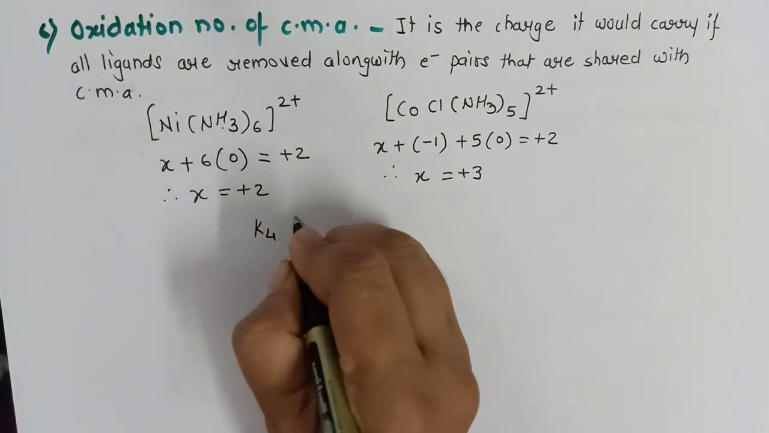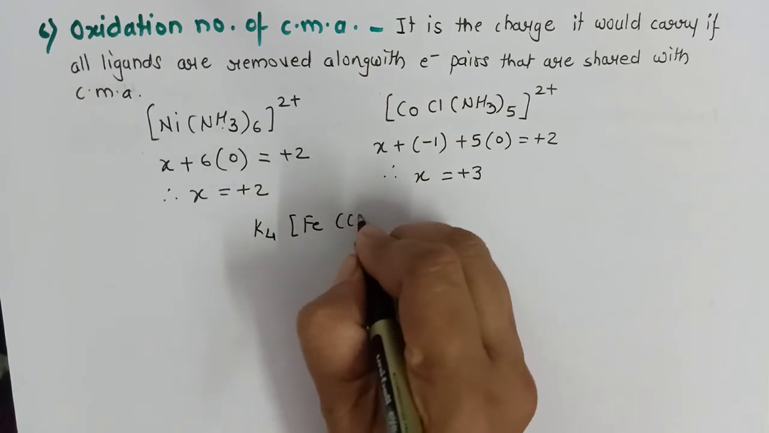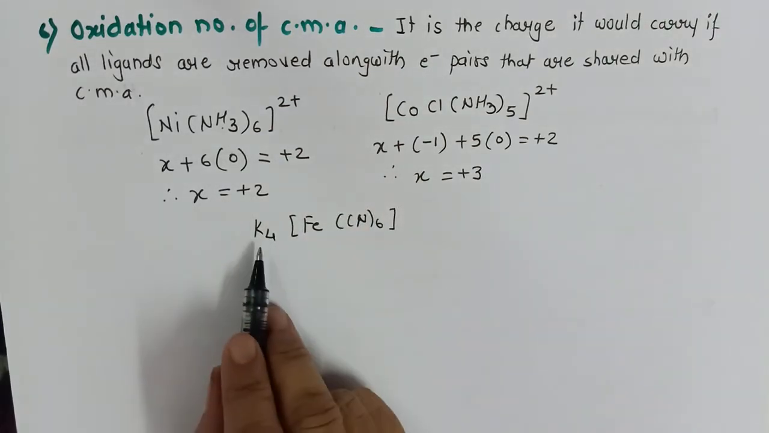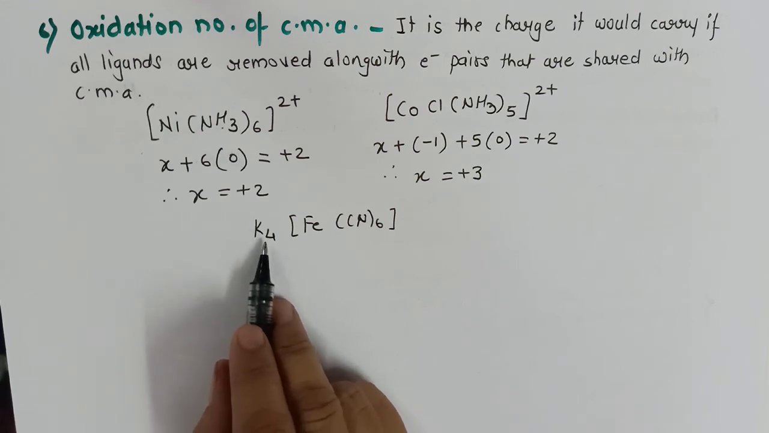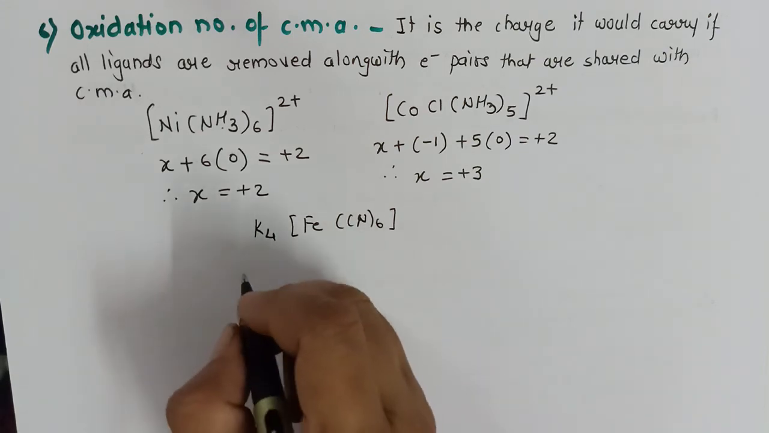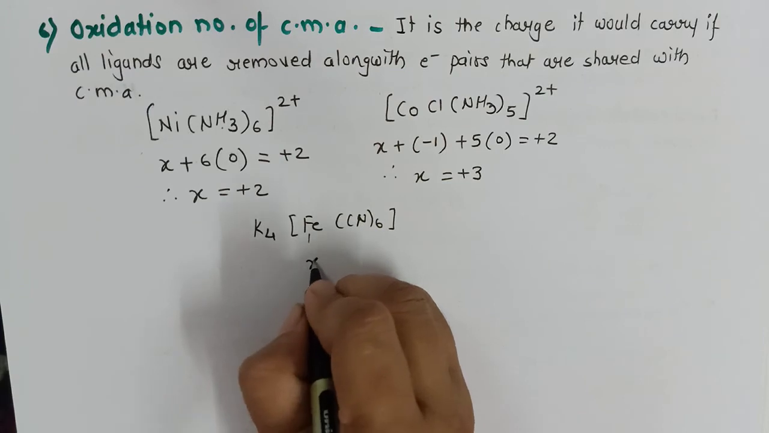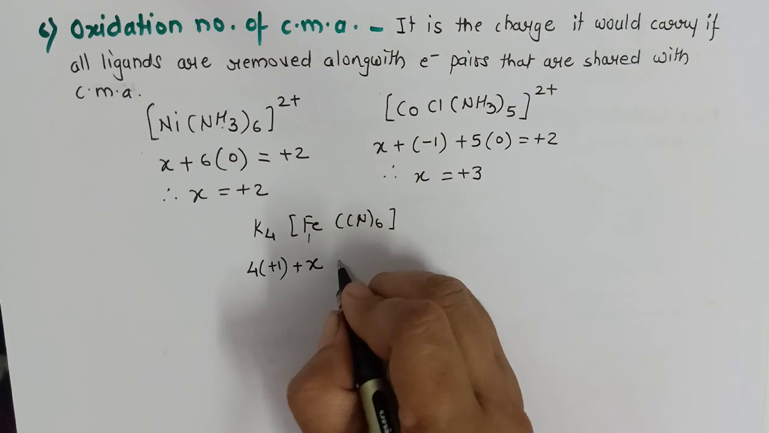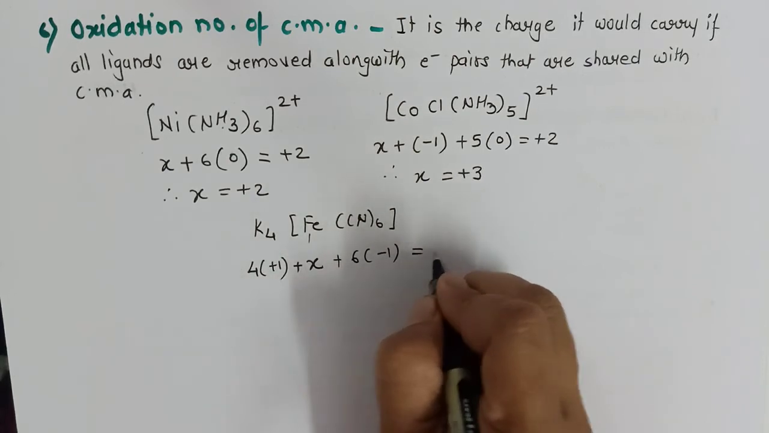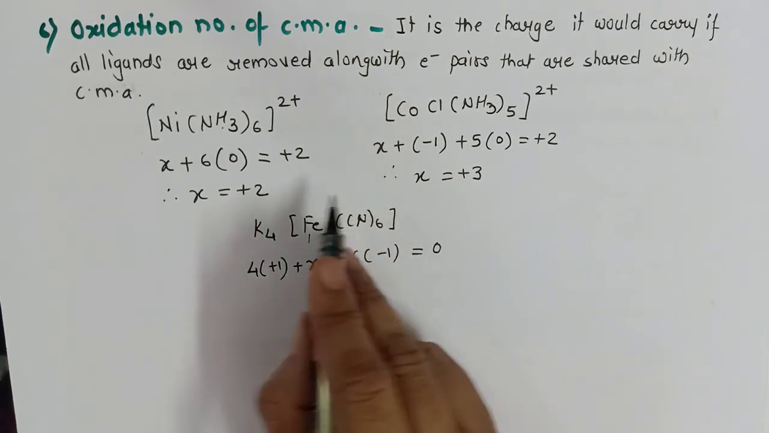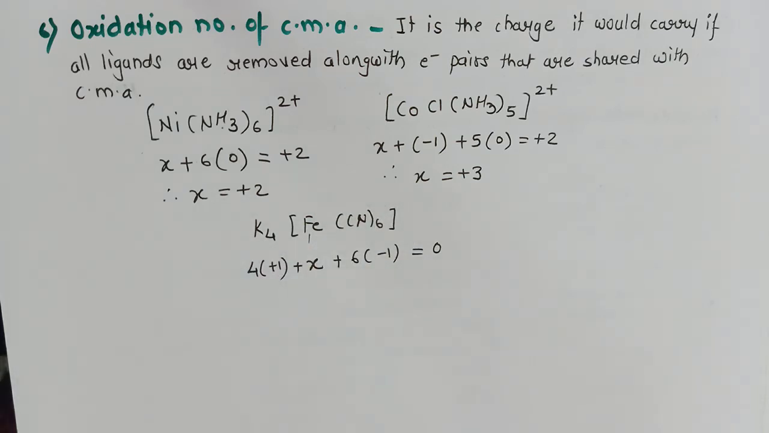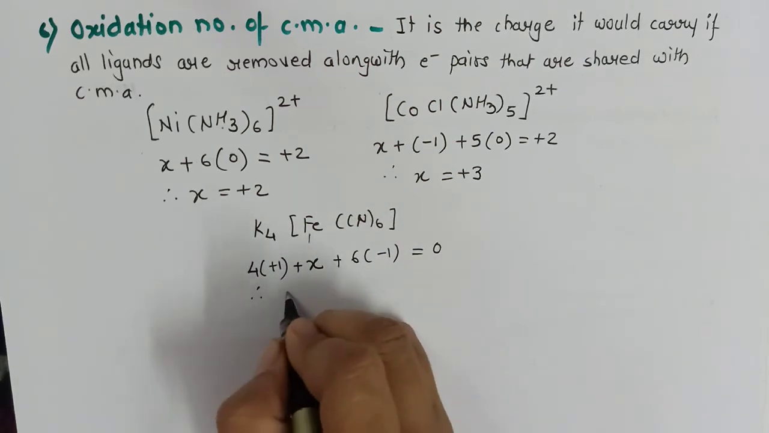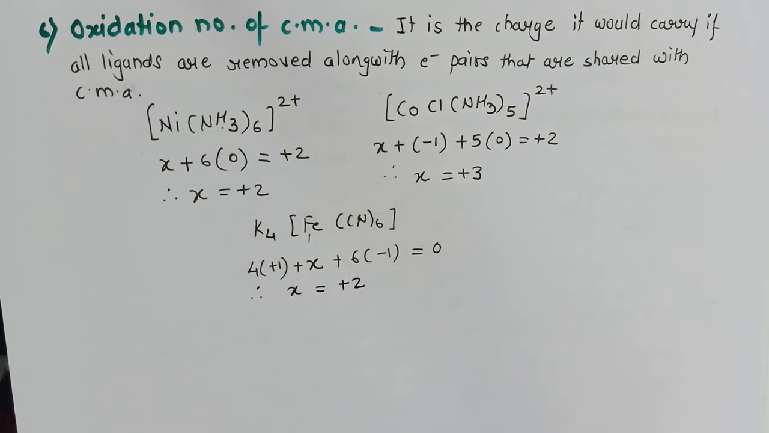Now suppose any counter ion is present, then how will we calculate? Suppose a counter ion is present, we have to consider that counter ion also. So in this case, the oxidation state of iron X plus 4 into plus 1 plus 6 into minus 1 equals 0, because there is no charge on this whole coordination complex. It's a neutral one, and therefore the X value will be plus 2. That means iron is in plus 2 oxidation state in potassium hexacyanoferrate(II).